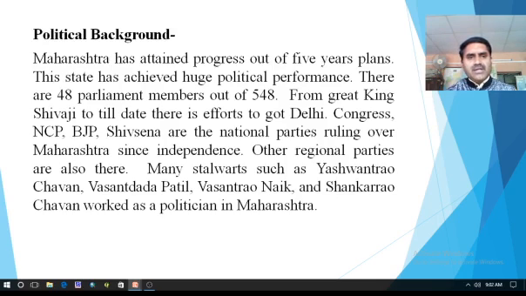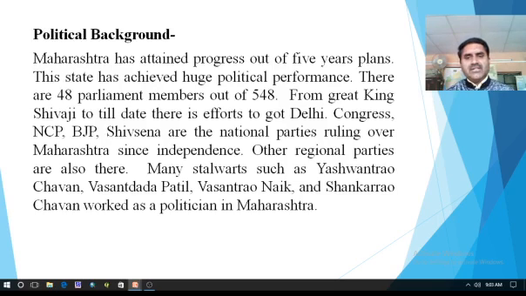Congress, Nationalist Congress Party, Bharatiya Janata Party, and Shiv Sena are the national parties ruling over Maharashtra since independence. And many regional parties are also there which have influence on the politics of Maharashtra. Other regional parties are also there.